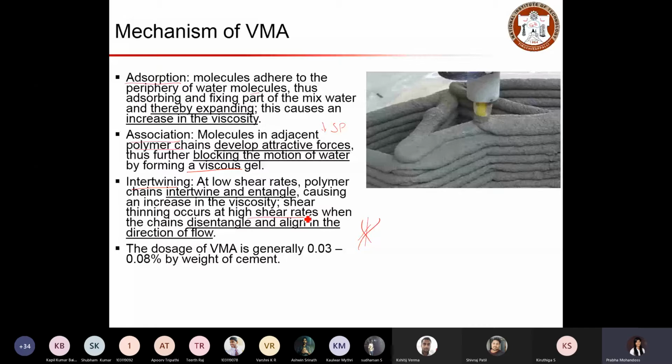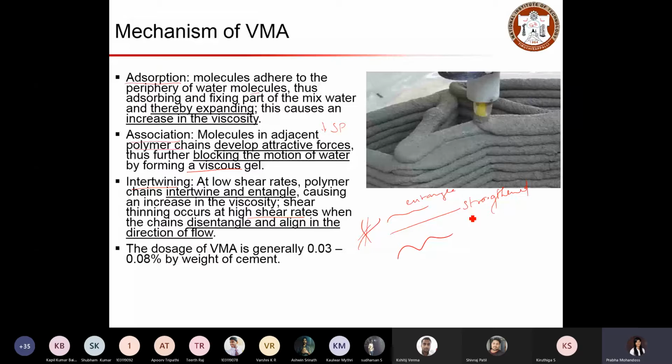But when the shear rate increases, that means when we pump the concrete, the shear rate gets increased. In such cases, this entanglement gets tightened so that the flow will be uniform. So this is entangled, for example, and this gets tightened at high shear rate. In such cases, the resistance to flow will be reduced and the mix will be good to flow. But once the concrete has been placed, again it gets entangled so that it gives resistance to movement. So the matrix can stay in its position.